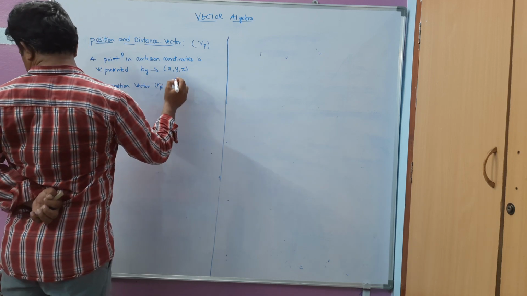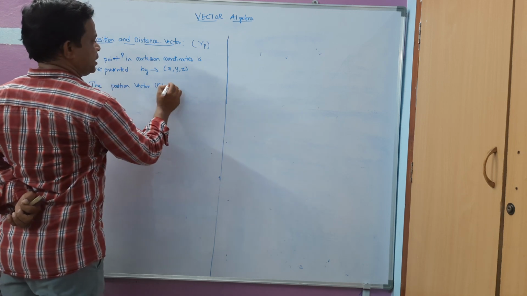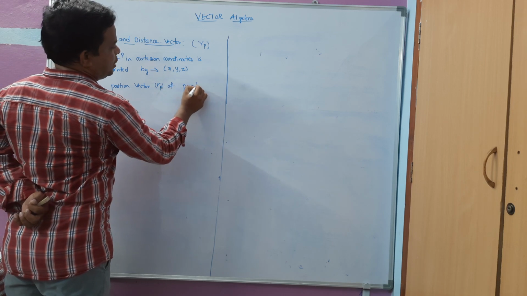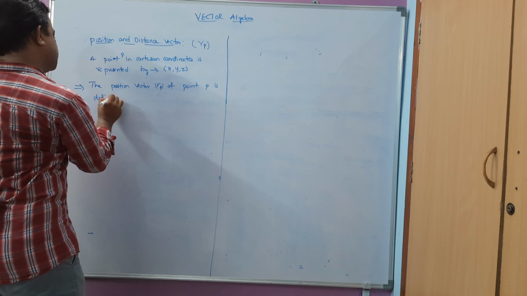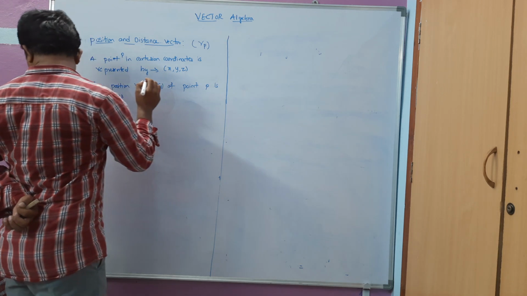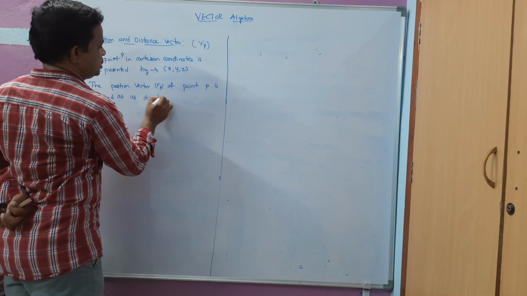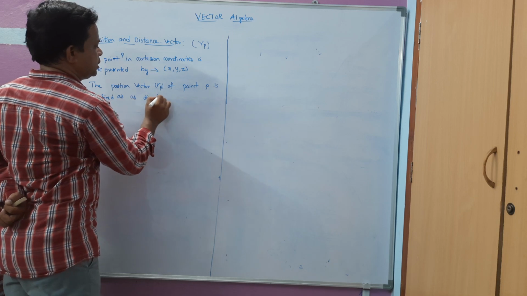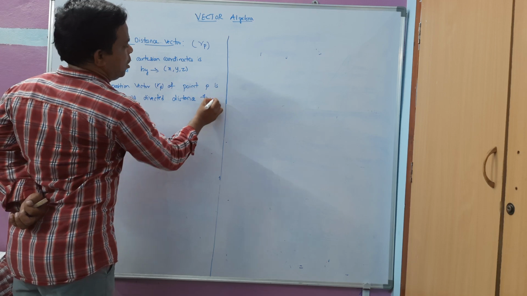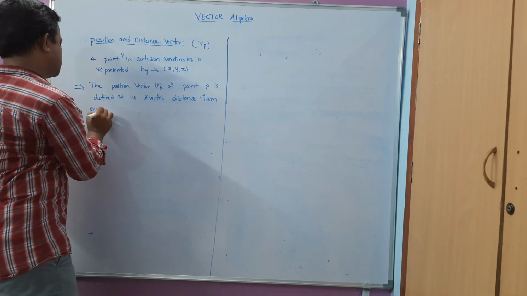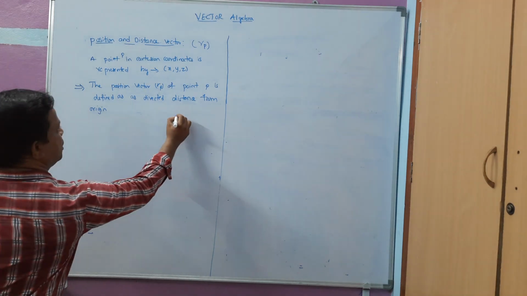The position vector rp of point P is defined as the directed distance from the origin. So what is meant by origin, you know. Suppose I draw it like this.